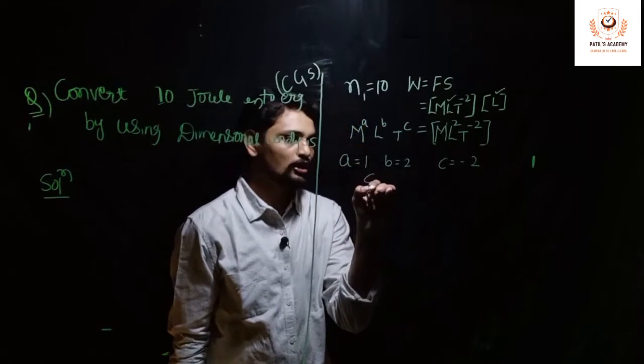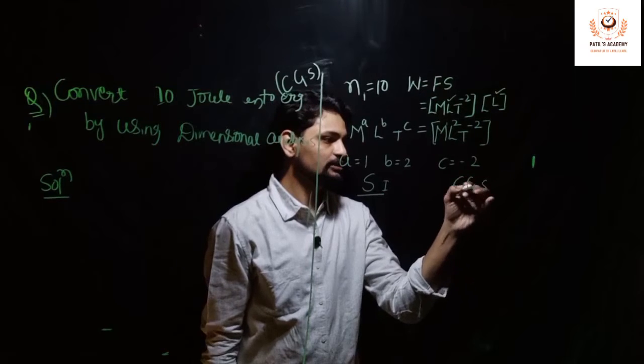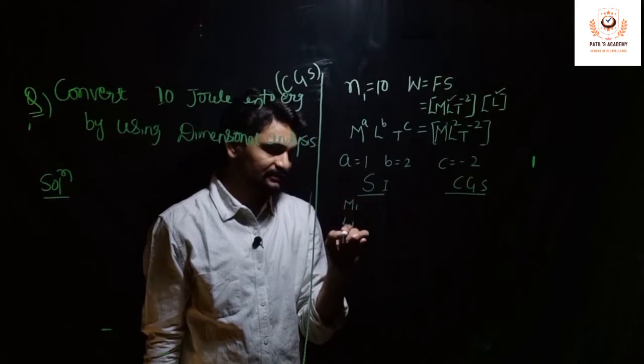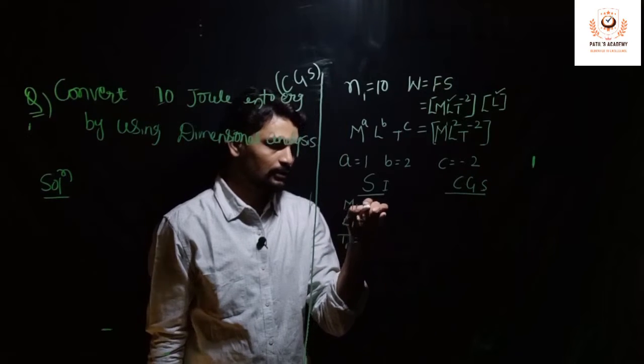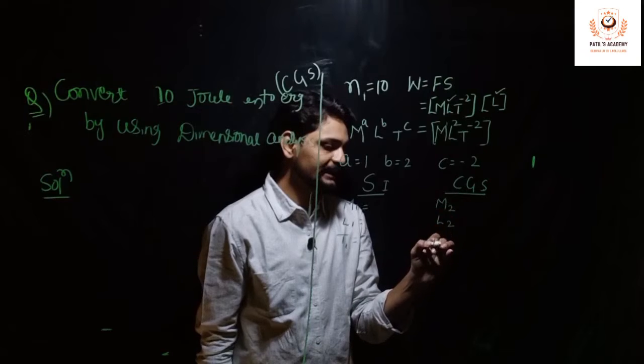So I will make two columns. One is of SI unit and one more is of CGS unit. In SI unit I will call the things as M1, L1 and T1, and in CGS I am going to call it as M2, L2 and T2.